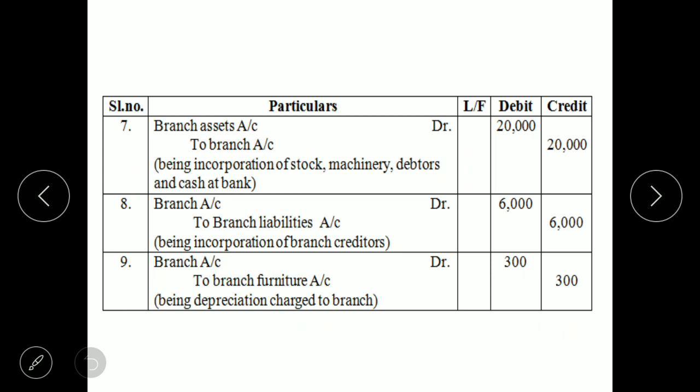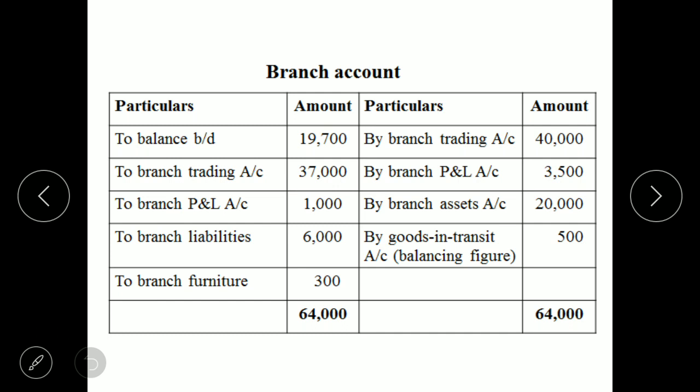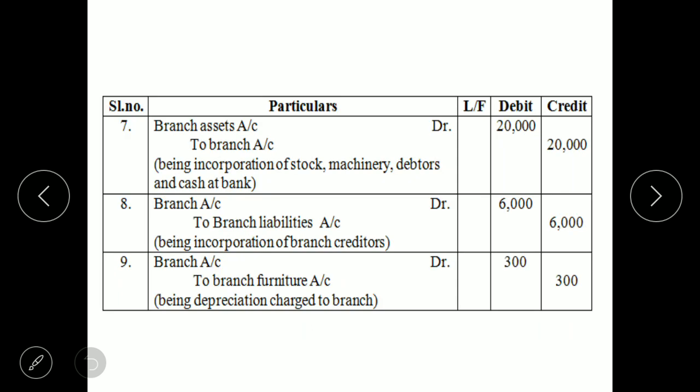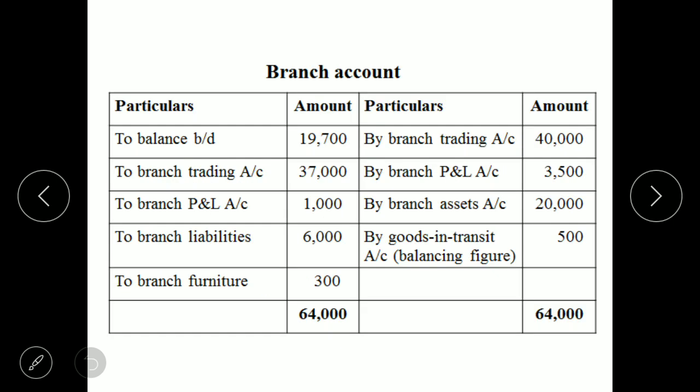Next one, branch account is debited, branch liabilities is credited. So entry comes on debit side to branch liabilities 6,000. Last one, branch account debit to branch furniture. So again branch account is debited to branch furniture account 300. So when you total this, debit side is more, that is we have 64,000, but credit side is 63,500. We have a difference of rupees 500.